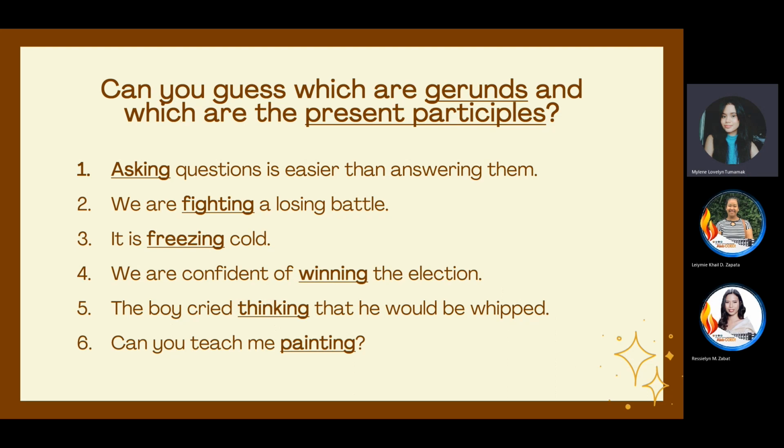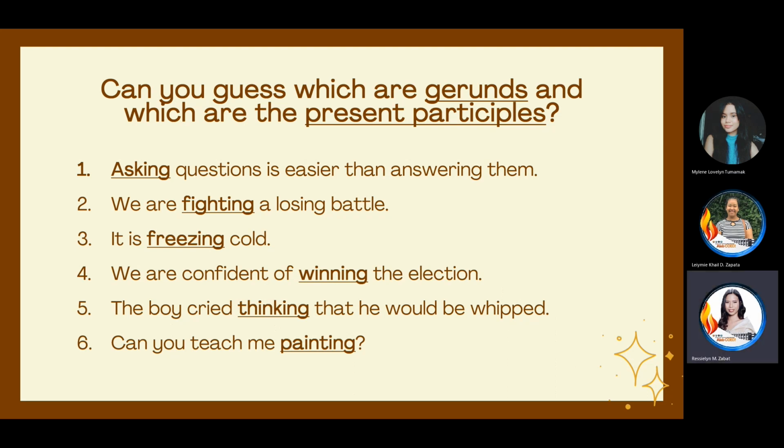The boy cried thinking that he would be whipped. Gerund, po. Gerund, okay. How about number 6? Can you teach me painting? Gerund, po.